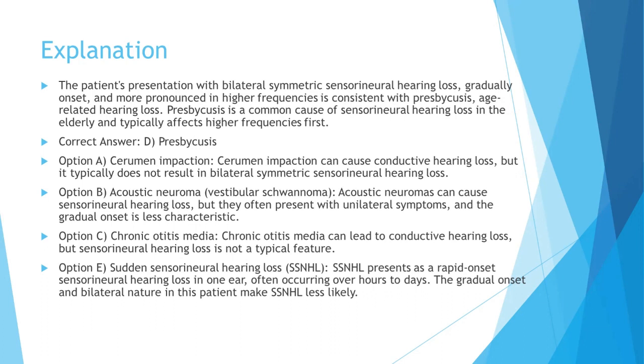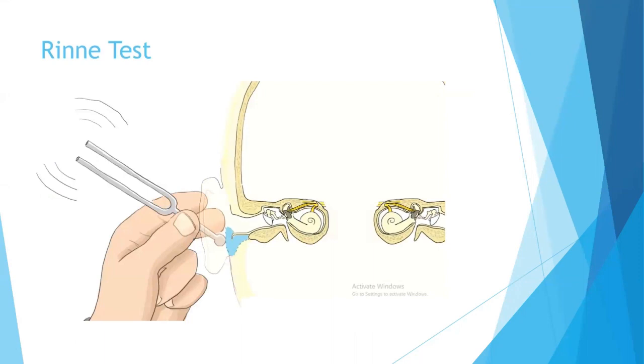Chronic otitis media can lead to conductive hearing loss, but sensorineural hearing loss is not a typical feature. Sudden sensorineural hearing loss presents as a rapid-onset sensorineural hearing loss, often occurring over hours to days. The gradual onset and bilateral nature in this patient make sudden sensorineural hearing loss less likely. Now let's talk about different tuning fork tests.